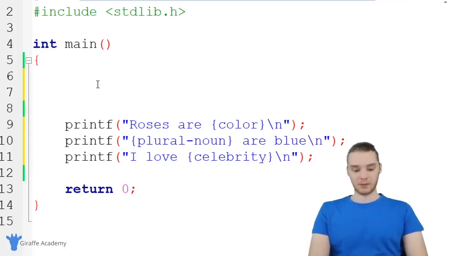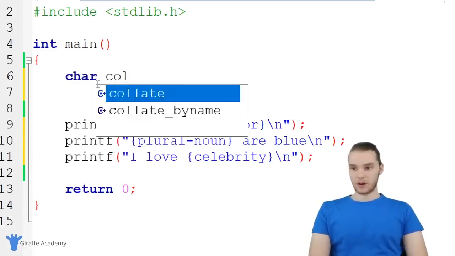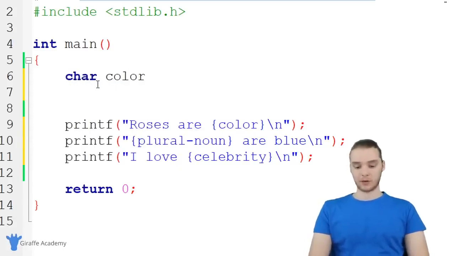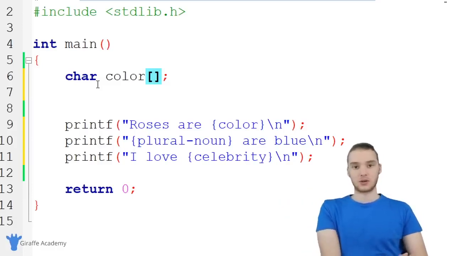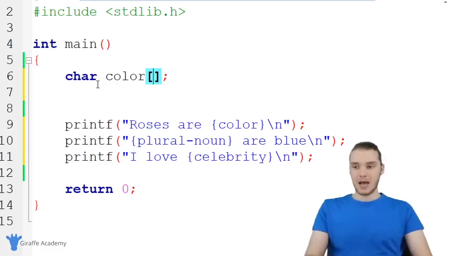So I'm going to create some of these variables. Why don't we create one for color? And remember, whenever we create a string, or a collection of characters, we need to make these open and closed square brackets. Because I'm not going to be giving color a value right away, in other words, we're letting the user determine the value of color, I just need to tell C how many characters we want this string to be able to store.